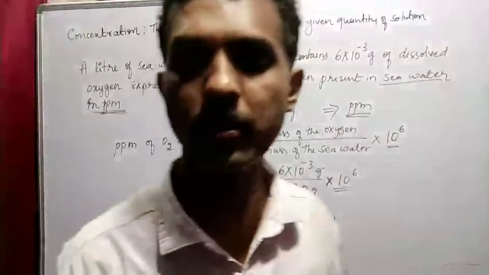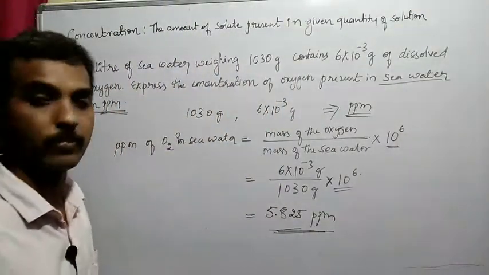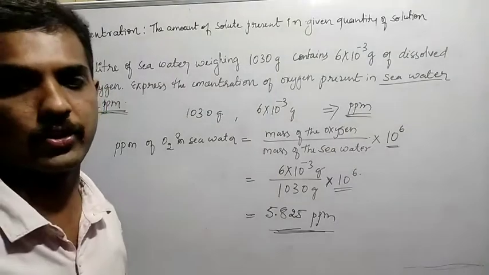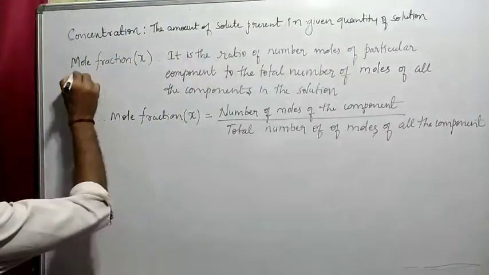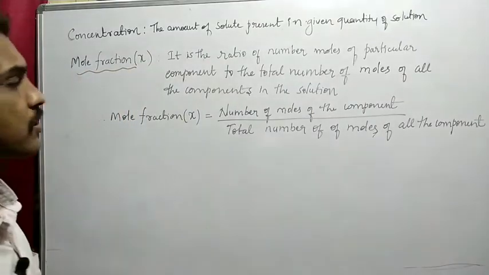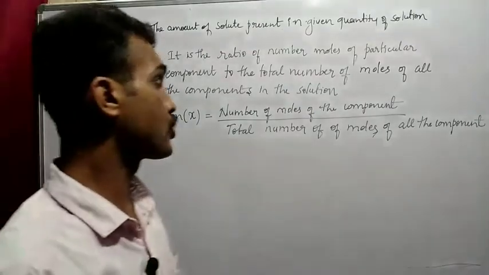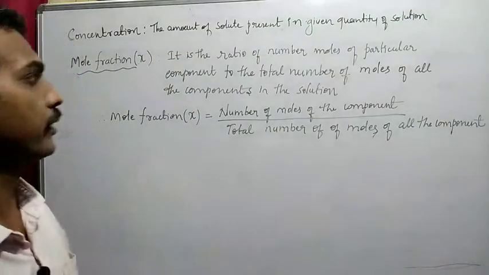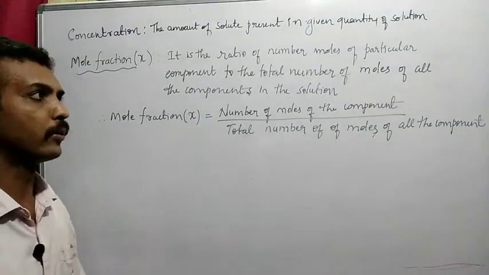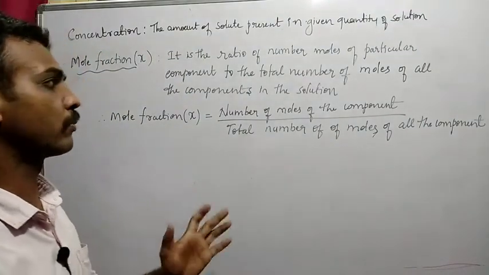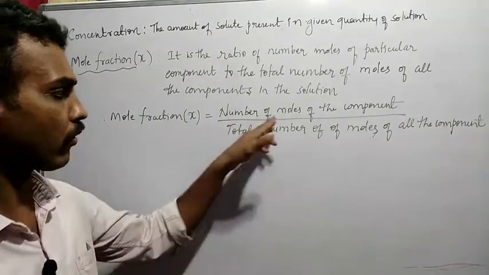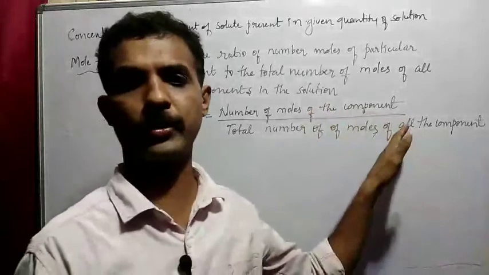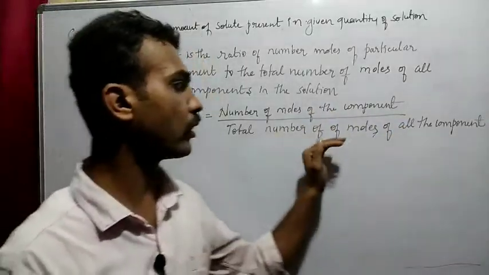Okay, so next we have to go for mole fractions. So what is mole fraction? Mole fraction is nothing but the ratio of the number of moles of a particular component to the total number of moles of all the components in the solution. That is, mole fraction is equal to the number of moles of each component divided by the total number of moles of all the components.